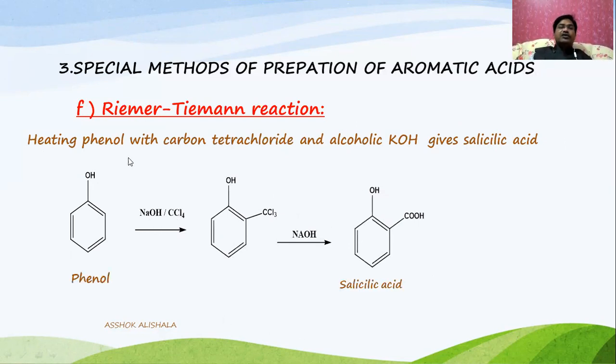Remember that the final product, either in the Kolbe reaction or the Reimer-Tiemann reaction, is salicylic acid. There we use sodium phenoxide and carbon dioxide. Here we use phenol directly with sodium hydroxide.